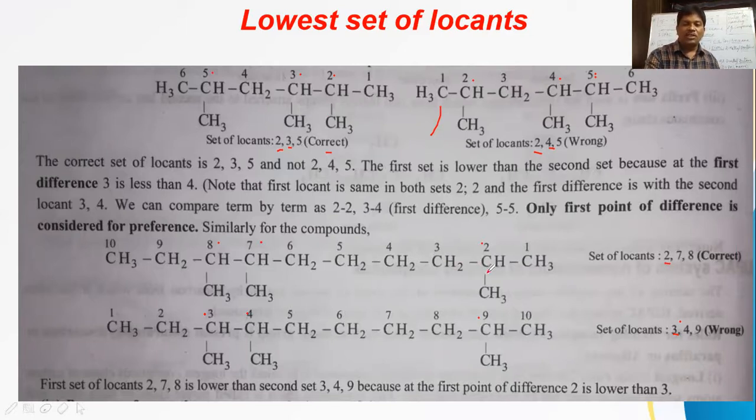And what is the IUPAC name of this? Totally 10 carbons in the parent chain, right? 10 carbons indicates the root word is dec. All single bonds between the carbon atoms, so it is decane. In this decane, the methyl substituents are present at 2 comma 7 comma 8. Totally how many methyl groups are there? 3. That's why we say trimethyl. So 2,7,8-trimethyldecane is the IUPAC name of this structure that we are going to study.